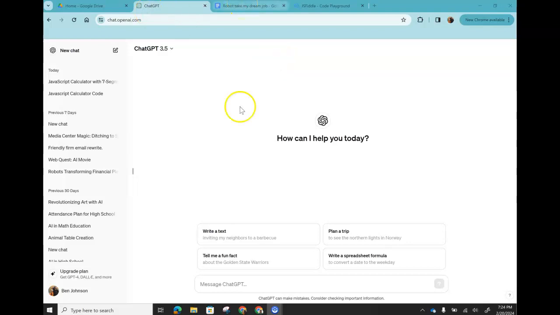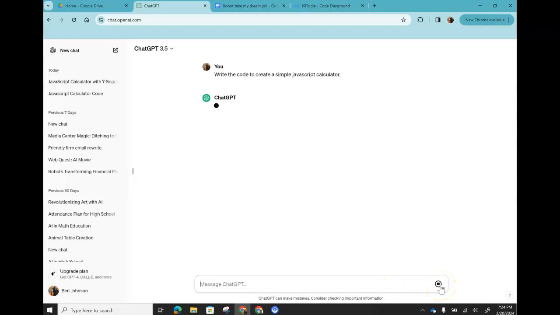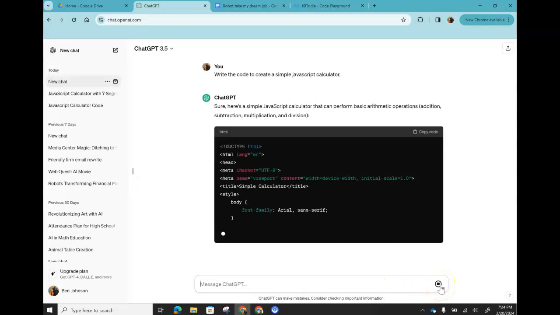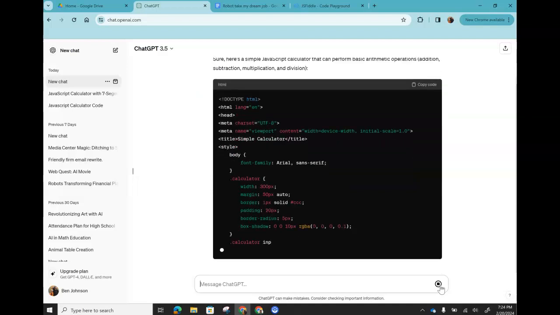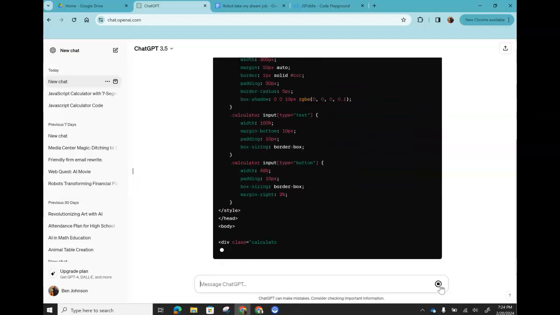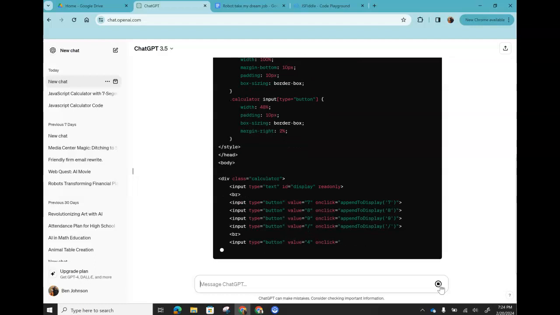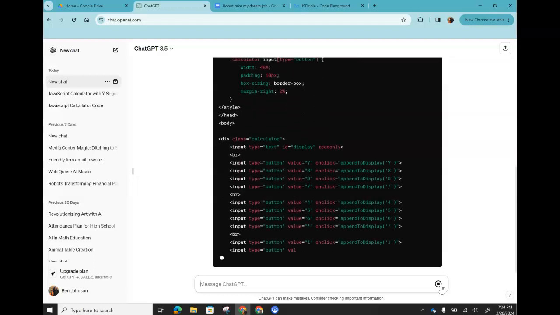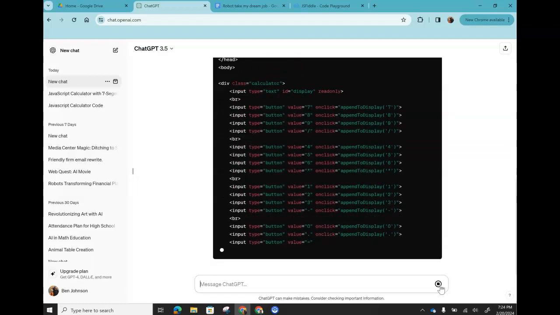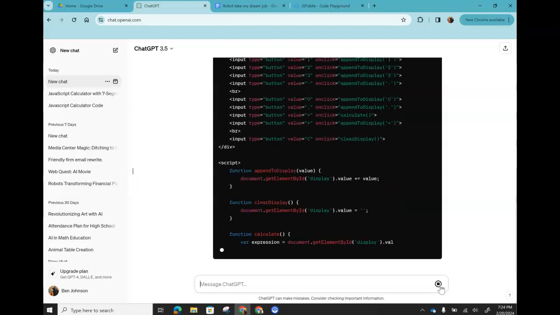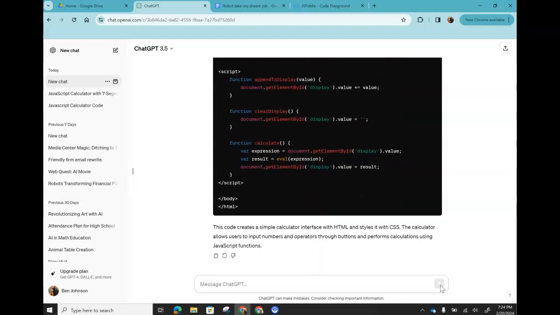So I have a simple request to make a JavaScript calculator. So I'll just put that into ChatGPT: write the code to create a simple JavaScript calculator. We'll go ahead and hit enter, and of course ChatGPT will follow my instructions and write the code to make that simple JavaScript calculator. As you can see, this would take a whole lot of time to do by hand, and the likelihood of making some sort of a syntax error would be pretty high right off the bat.